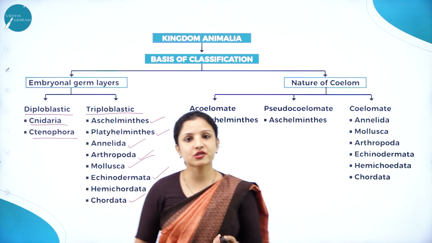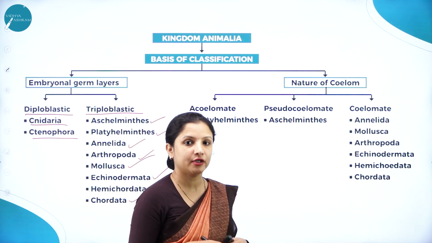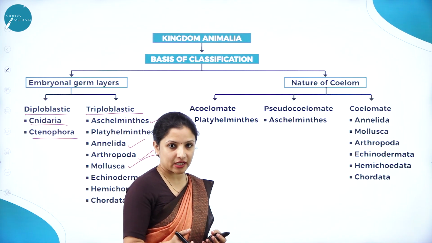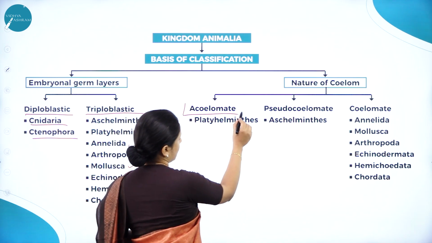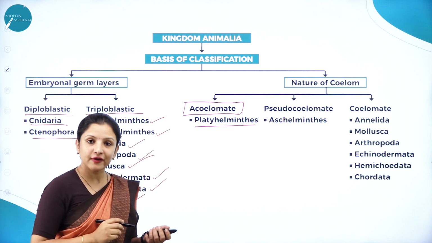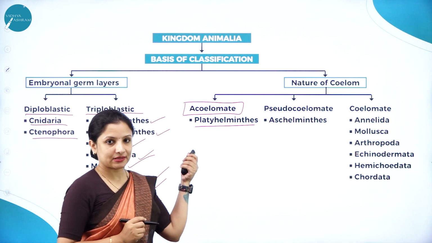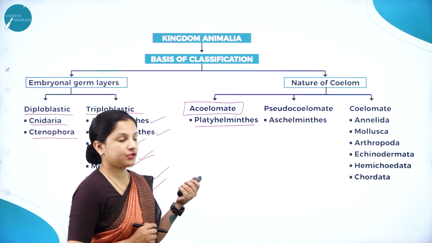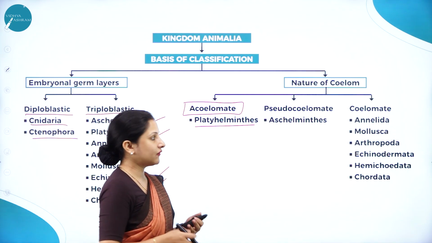Then moving to nature of coelom. Coelom means body cavity, whether they have a body cavity or not. And if they have a body cavity, what kind of body cavity do they have? Acoelomate means those which do not have a body cavity. Say platyhelminths, that is the flatworms, they do not have body cavities. Taenia, that is the tapeworm, then the liver fluke, also called Fasciola, and planaria are all acoelomate. They do not have a body cavity.